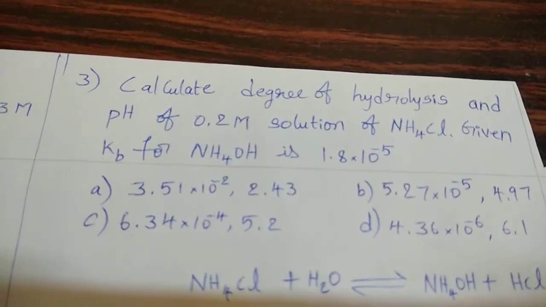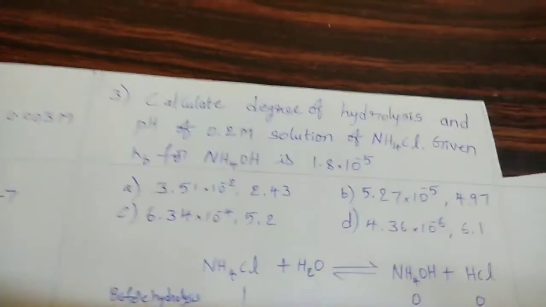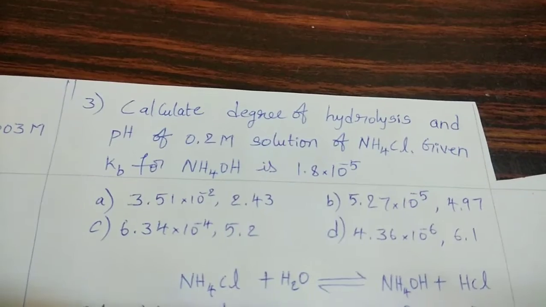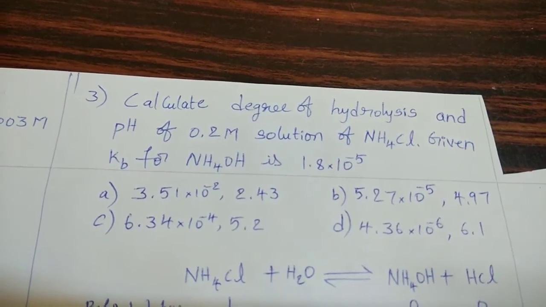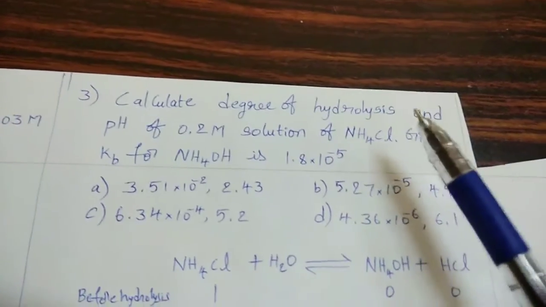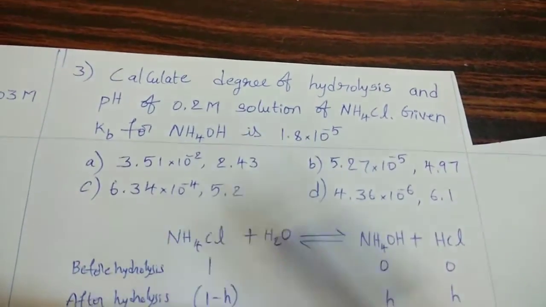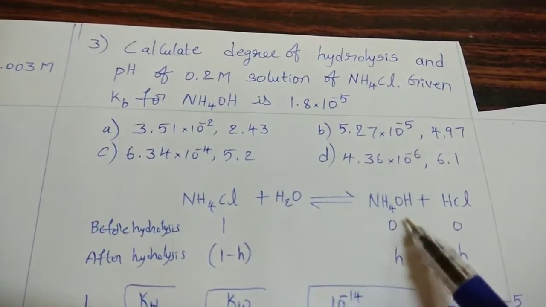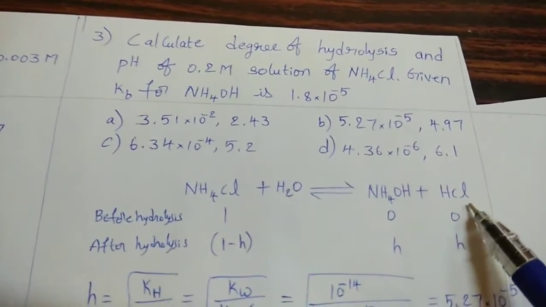Calculate degree of hydrolysis and pH of 0.2 molar solution of NH4Cl. Given Kb for NH4OH is 1.8 into 10 power minus 5. So degree of hydrolysis and also pH we should calculate. Say this given salt NH4Cl plus H2O, we can get weak base and strong acid.